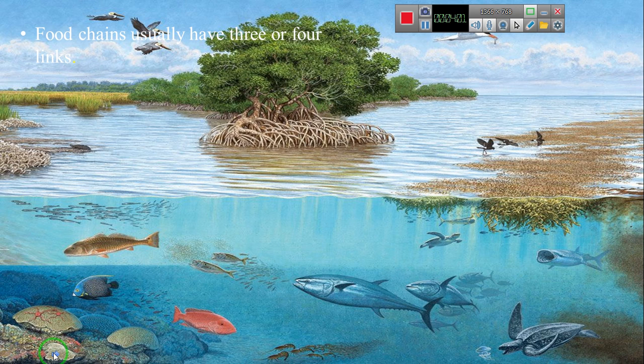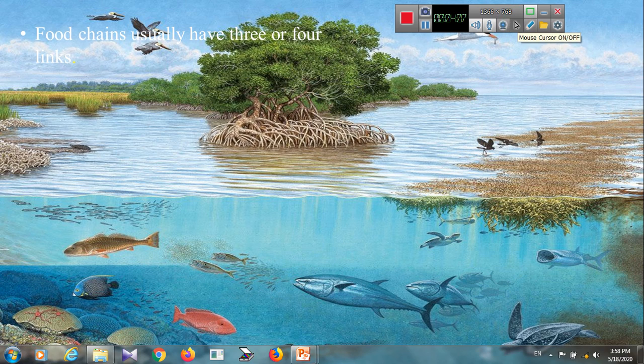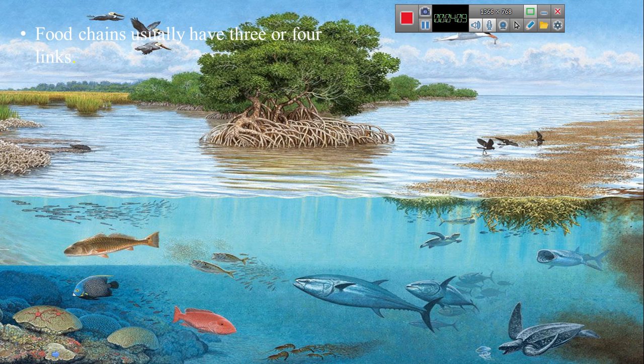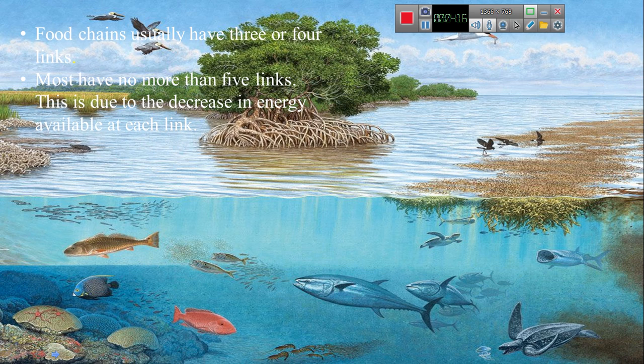Okay, a food chain usually has 3 or 4 links. Most have no more than 5 links. This is due to the decrease in energy available at each link.